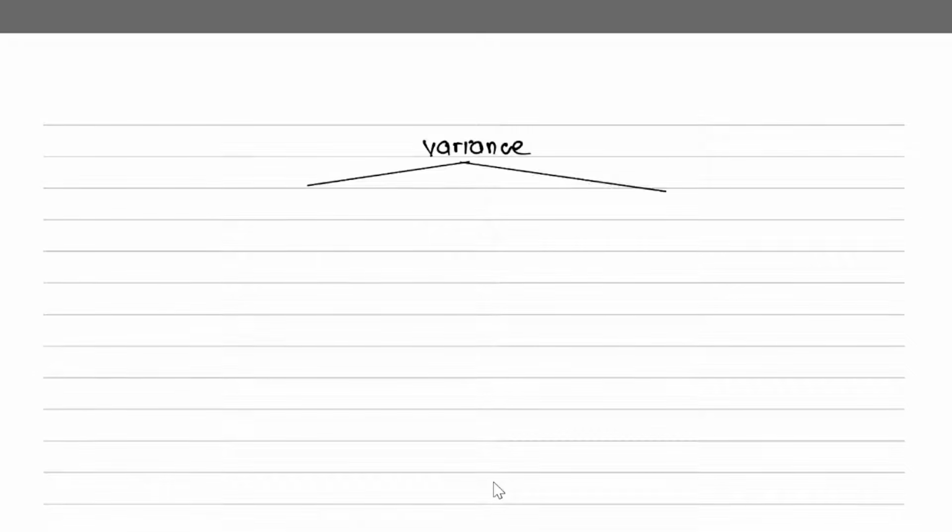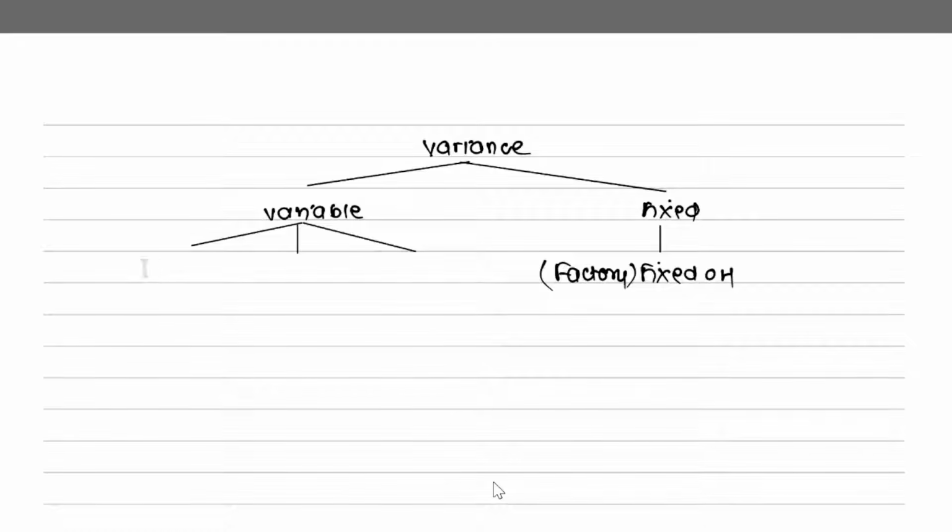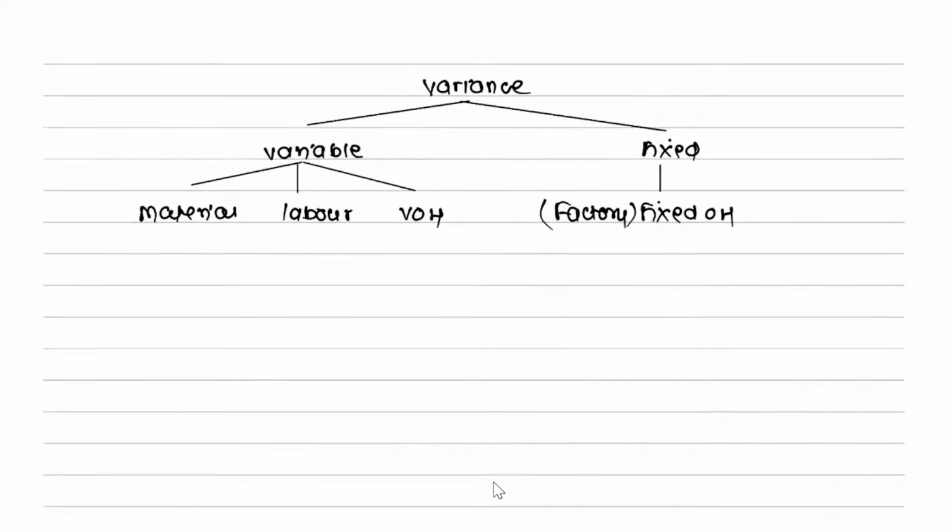So all your variances I can divide into two categories. Which ones? One which is connected with variable cost and one which is connected with the fixed cost. So in fixed cost there is your fixed overheads, the fixed factory overheads. And if I talk about variable cost, you have three parts. Which ones? Material, then labor, and then variable overhead. Sir, why did you bifurcate this? Because the treatment of these three will be almost the same.